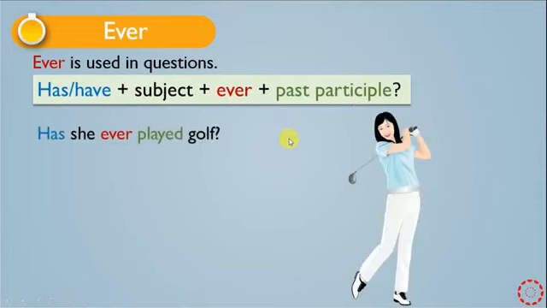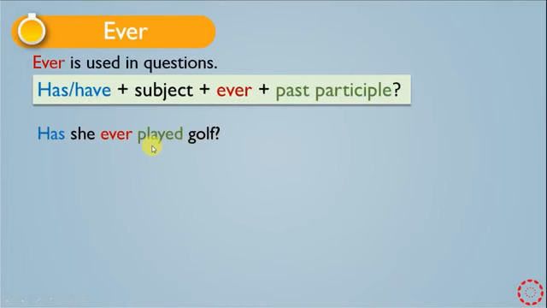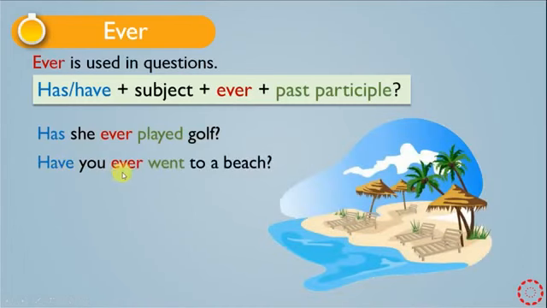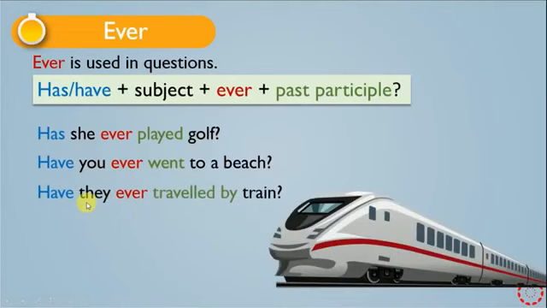We have examples. Has she ever played golf? Look, here we have the verb to have, and after ever we have the past participle of the verb. It means ever also goes between the verb to have and the past participle of the verb. Another example: have you ever gone to a beach? Have you ever traveled by train?